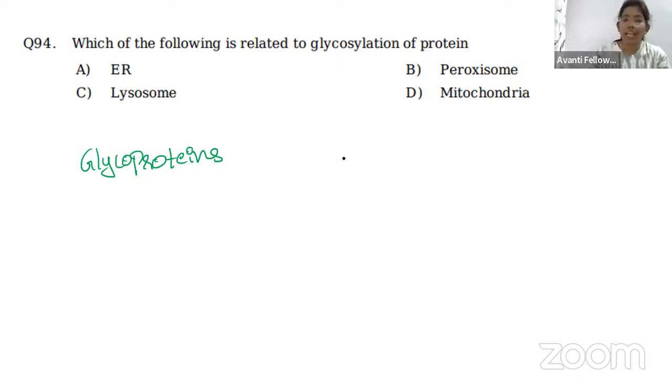And we know that mitochondria is not the answer, because mitochondria is mainly for the production of ATP. And not the peroxisome also, and not the lysosome also. But lysosome, we know that it is the suicidal bag, right? So the answer here is the endoplasmic reticulum, if you know that.